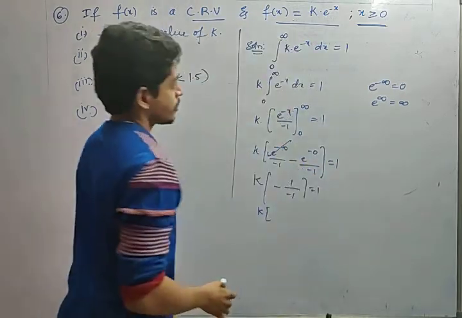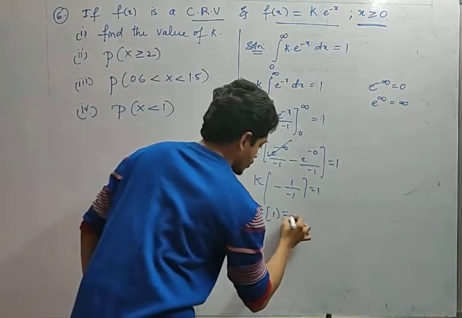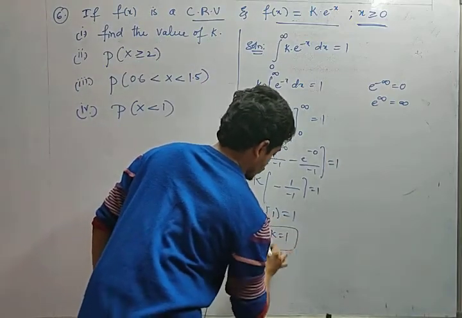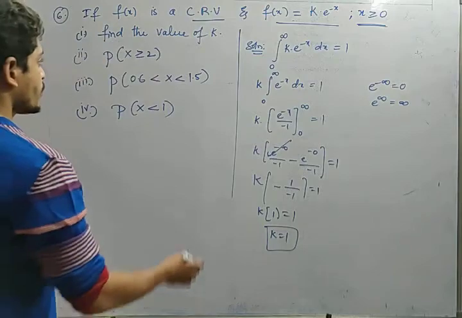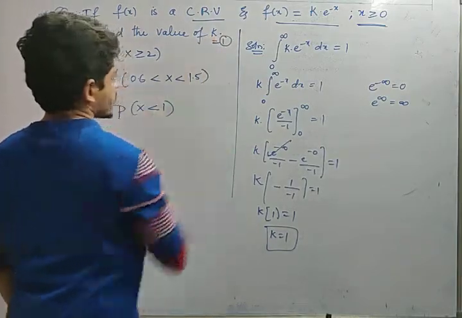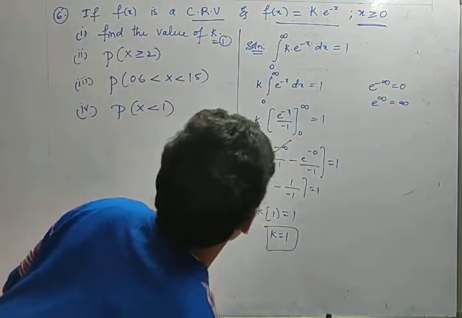So probability is 1. So k into 1 is equal to 1, k equals 1. So this is the value, friends. We have got the value of k equal to 1, right? Okay, fine. Now the second one.